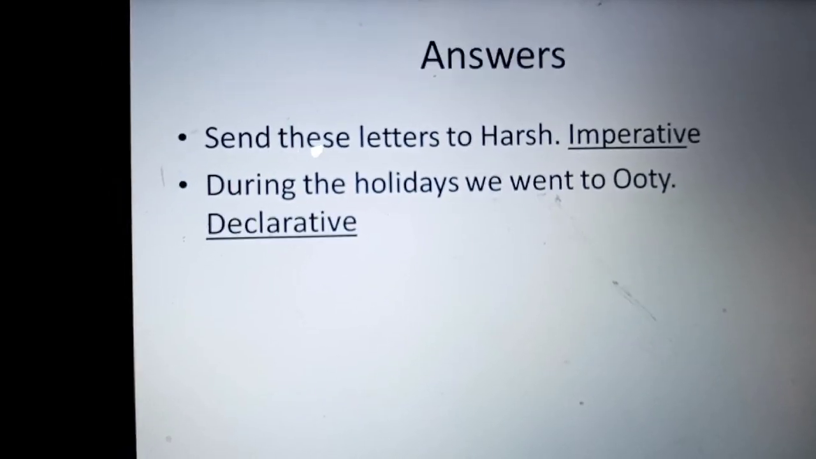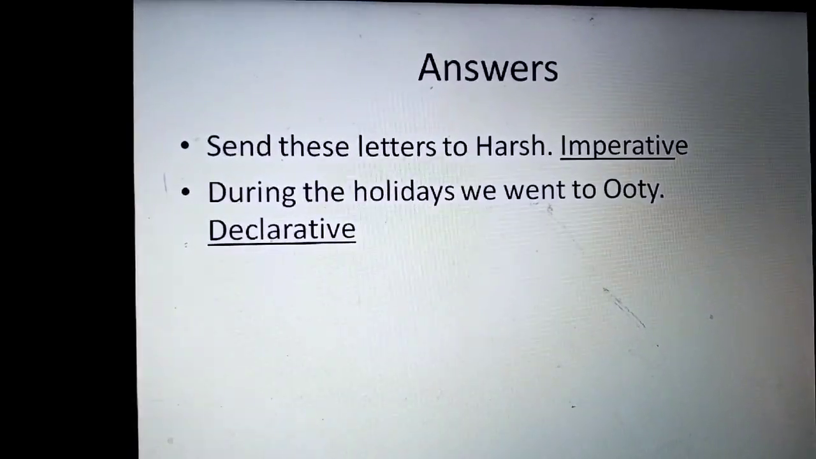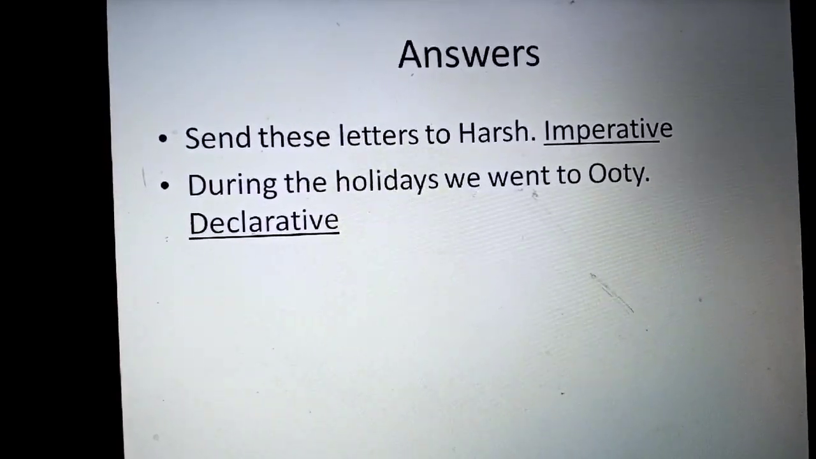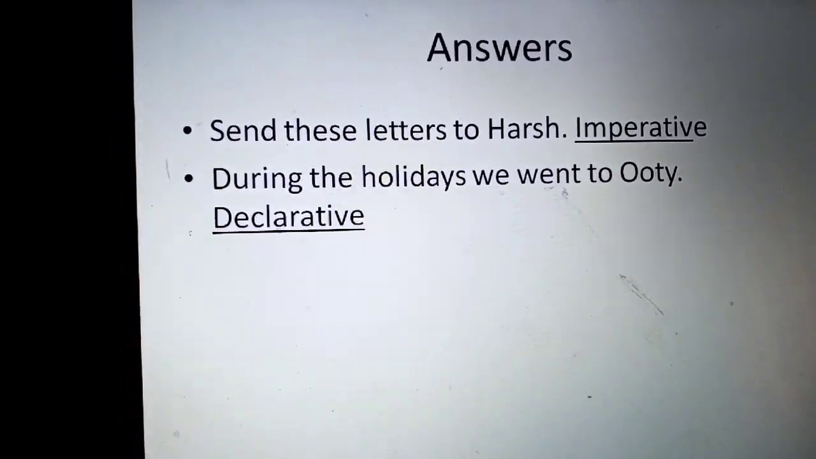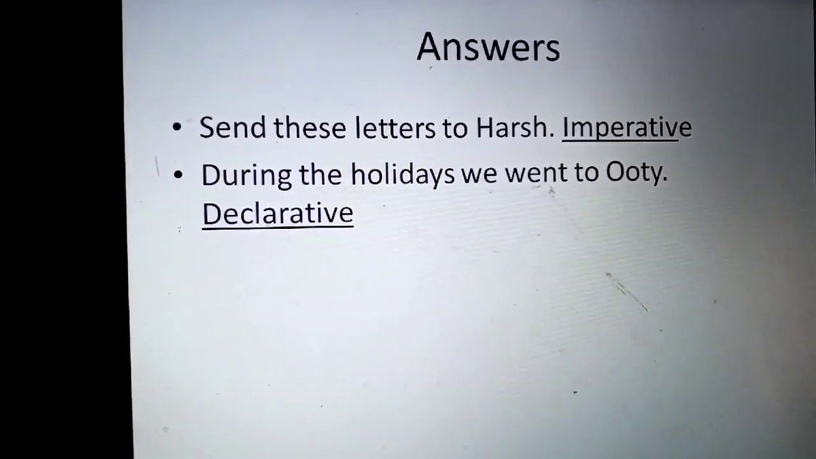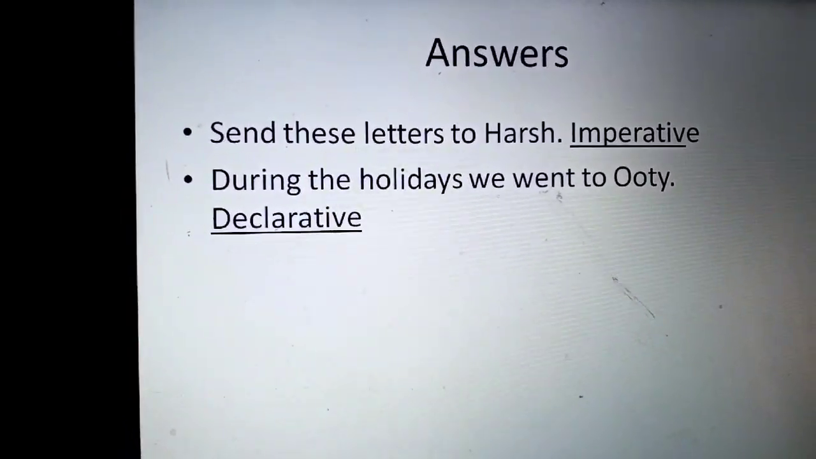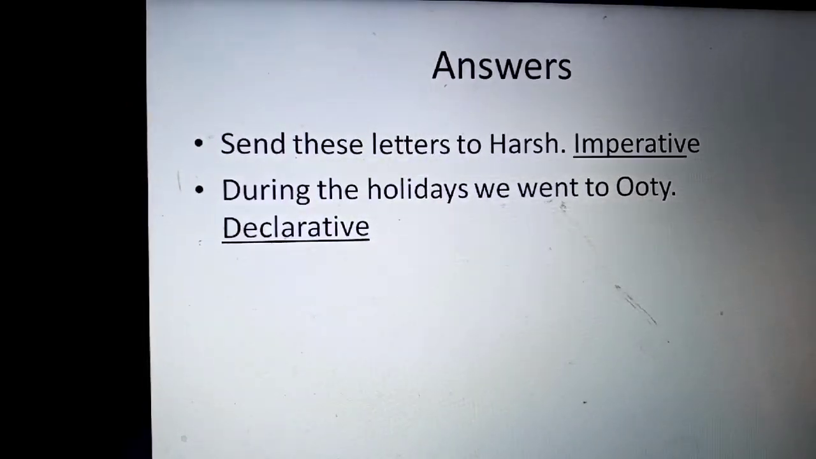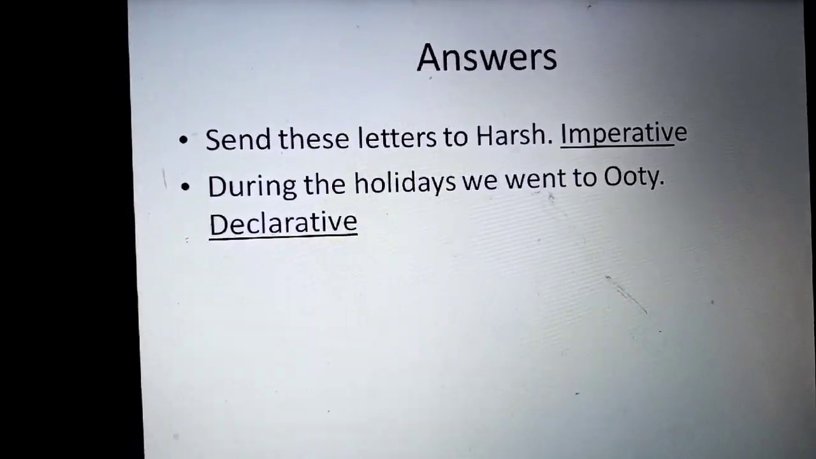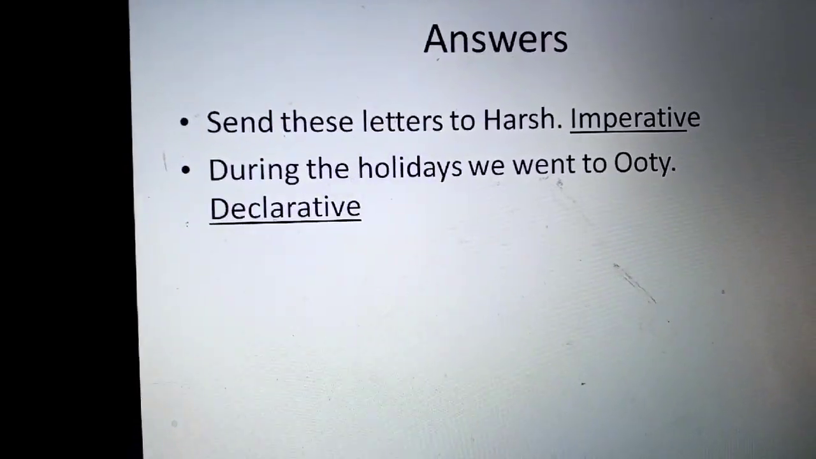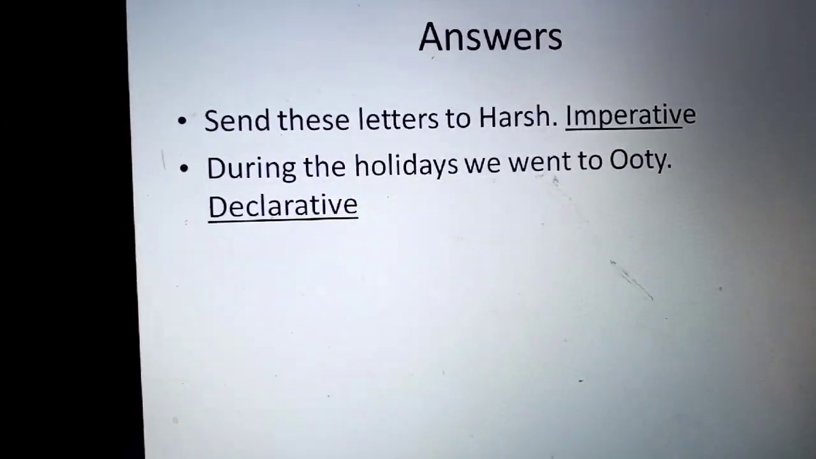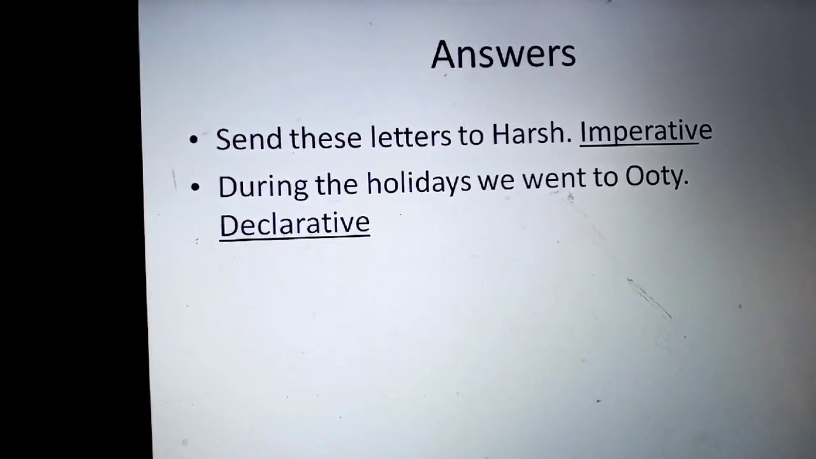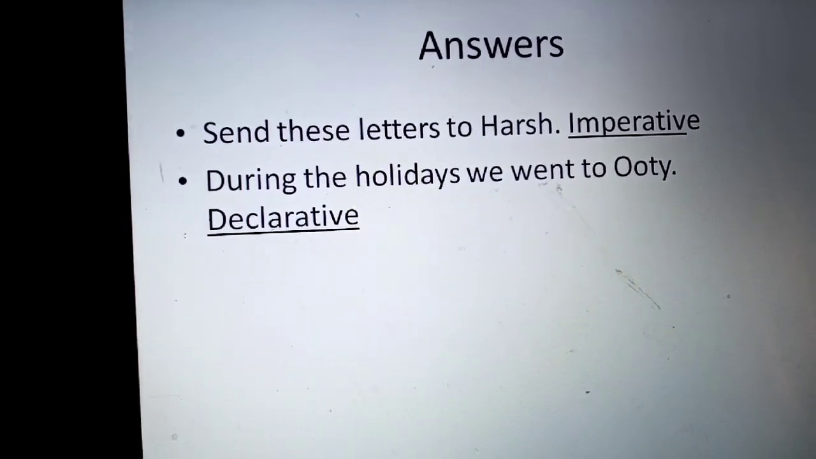Let us move to the answers. Send these letters to Harsh, ending with a period, a full stop, and it's a command, and a command is always an imperative sentence. During the holidays, we went to Ooty. We are telling somebody something about somebody or something. So, we are declaring, telling a statement, and it is a declarative sentence. They both are a sort of confusion in a child's mind because both start with a capital letter and end with a full stop. But children, they are different because one is telling about something or somebody and one is telling to somebody. Okay?